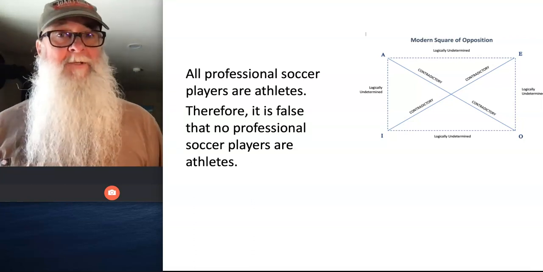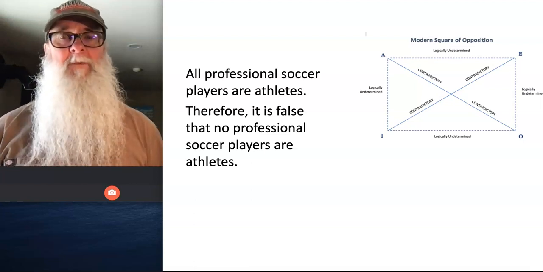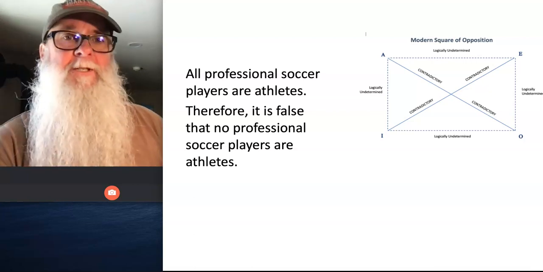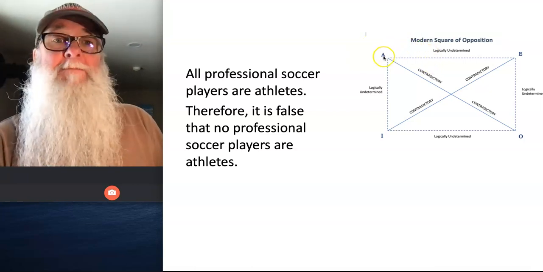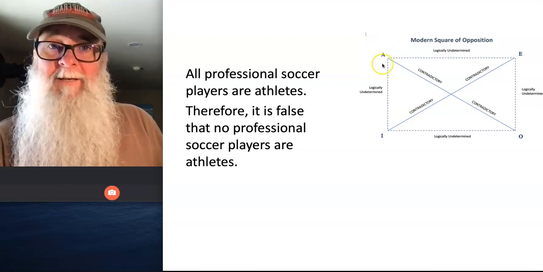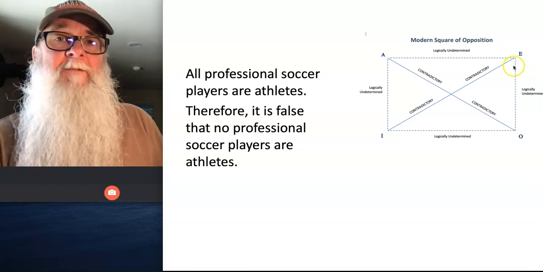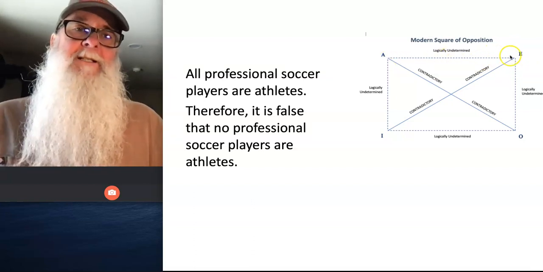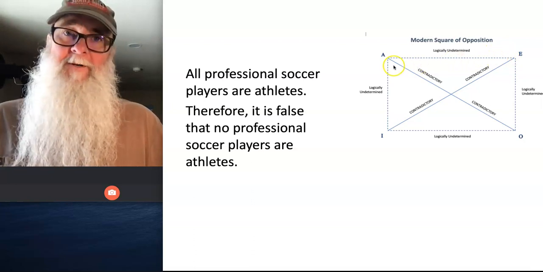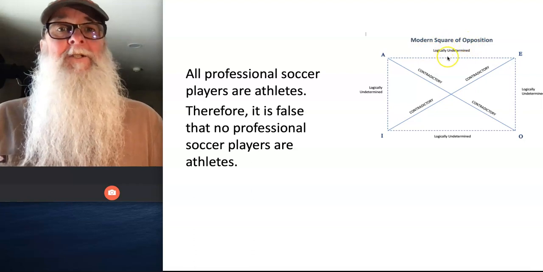To evaluate from the Boolean standpoint, we rely on the modern square of opposition. It's the modern square that's associated with the Boolean standpoint. And to use that square to evaluate the argument, I locate where on the square my premise statement appears, which is an A statement offered as true, and my conclusion statement appears, which is an E statement offered as false. And I can see that the line connecting corresponding A and E statements is a broken line on the modern square of opposition because the truth values are logically undetermined.